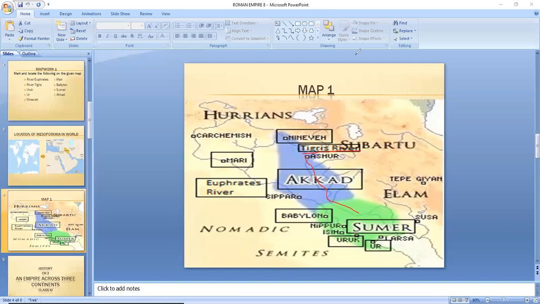So this will help you to mark this river as well, and we already know these two rivers were the most important rivers if we talk in terms of the Mesopotamian civilization. Okay, so now since we have marked the two important rivers of the Mesopotamian civilization, now we move on to the next thing. As we have studied about the important cities, तो हमने पढ़ा था उरुक के बारे में.